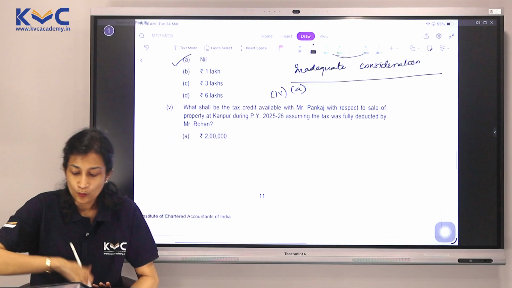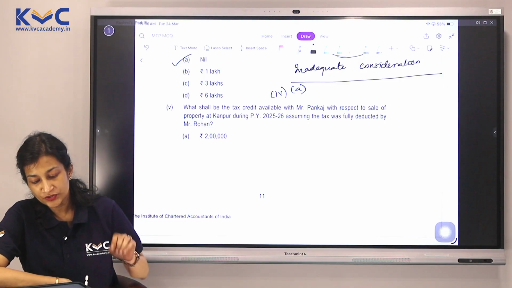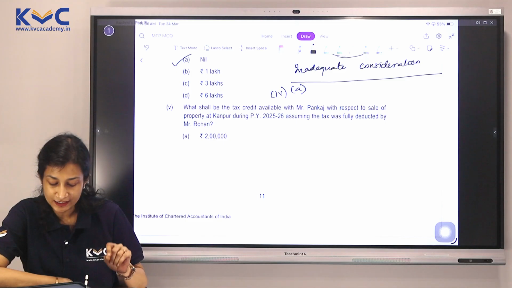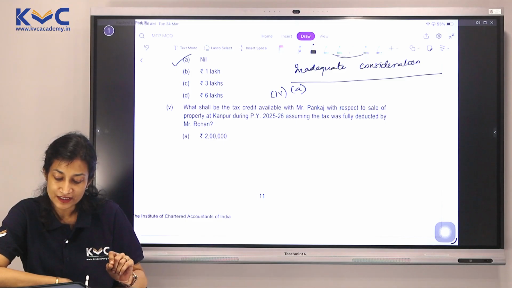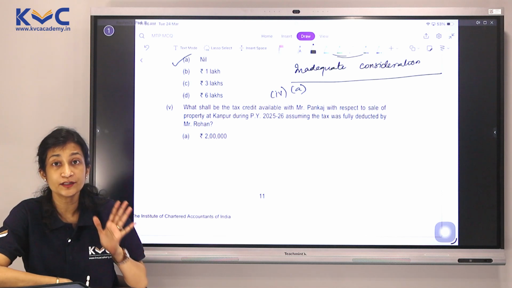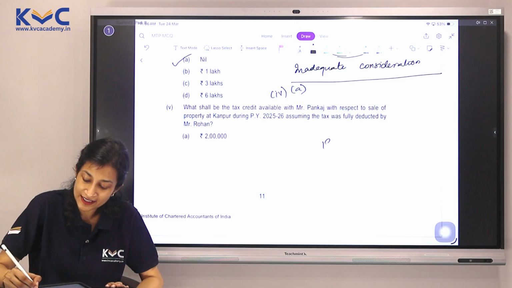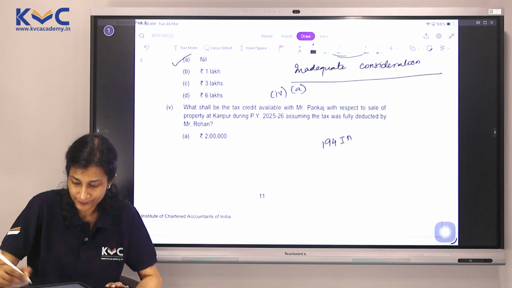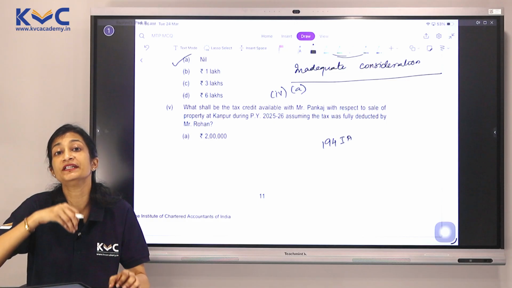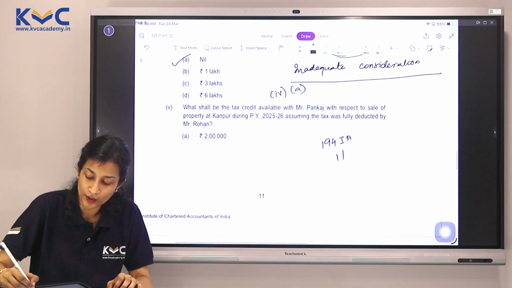Okay? What shall be the tax credit available with Mr. Pankaj with respect to sale of property at Kanpur during previous year 25-26, assuming the tax was fully deducted by Rohan? Okay, so we are talking about 194IA here, where the buyer will have to deduct tax at the rate of 1% on what?